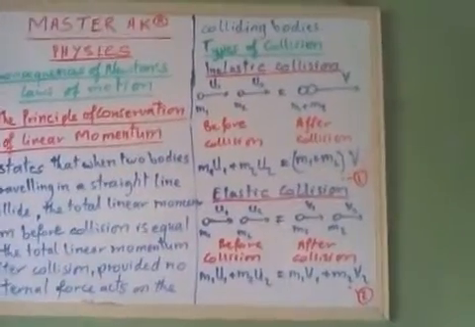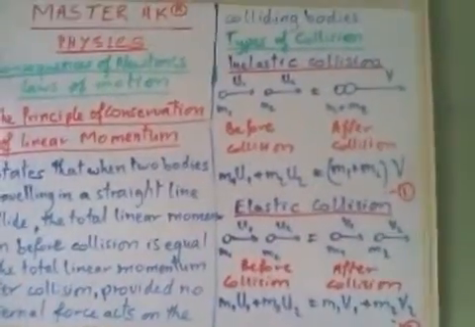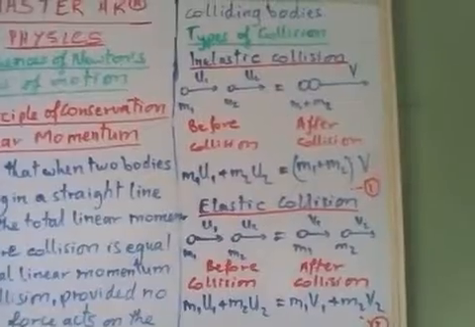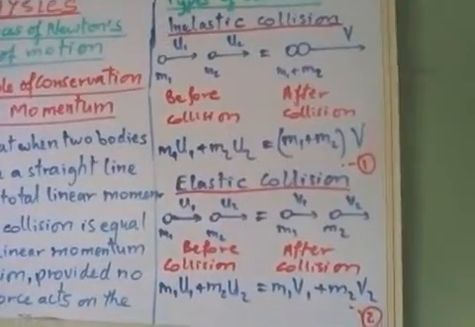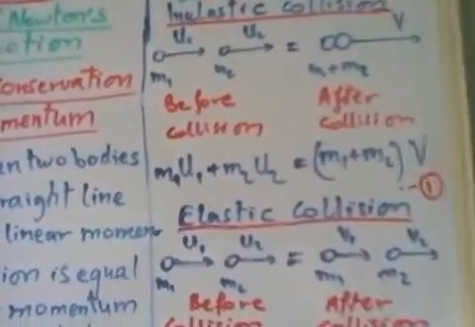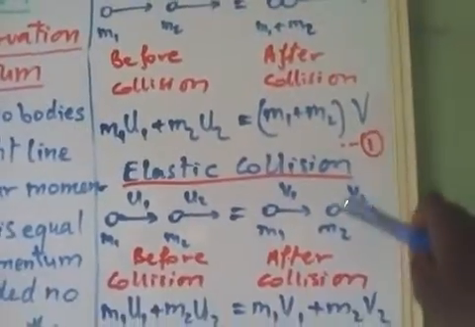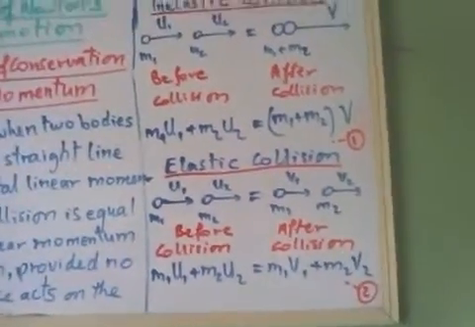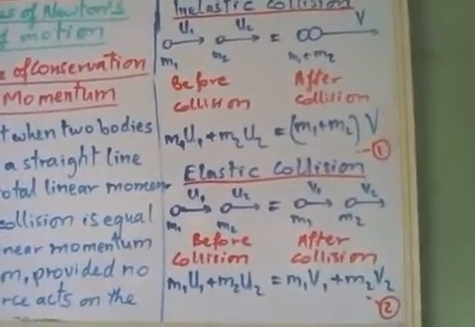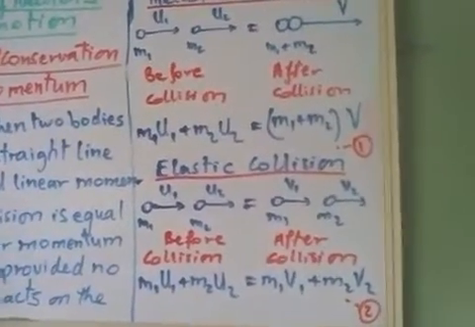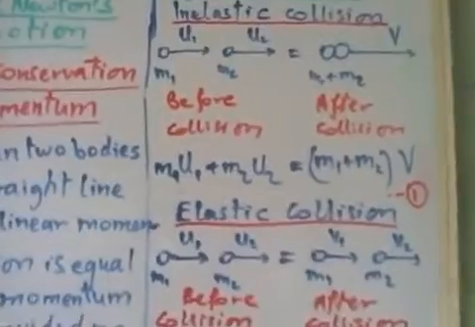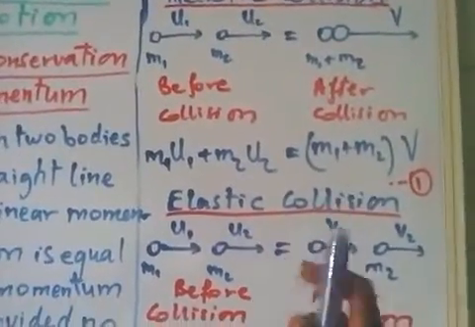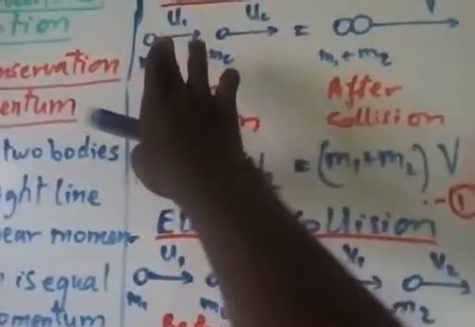This principle of conservation of linear momentum applies to collisions of two types. That is, there are two types of collision on which we can apply the principle of conservation of linear momentum: the inelastic collision and the elastic collision. Now, what is the inelastic collision and what is the elastic collision? The inelastic collision is when you have two bodies traveling in the same direction.